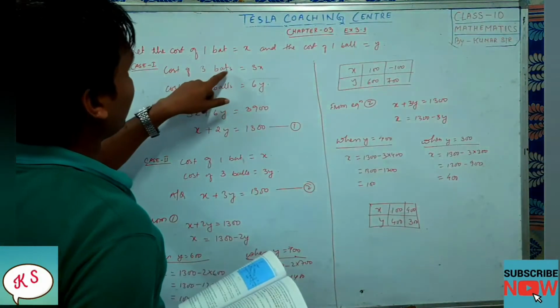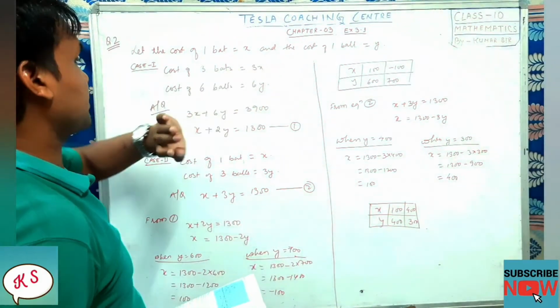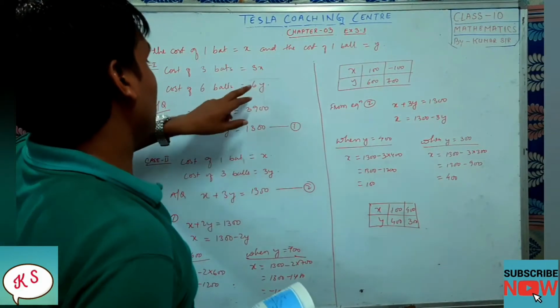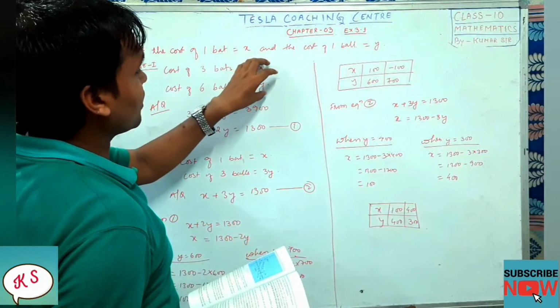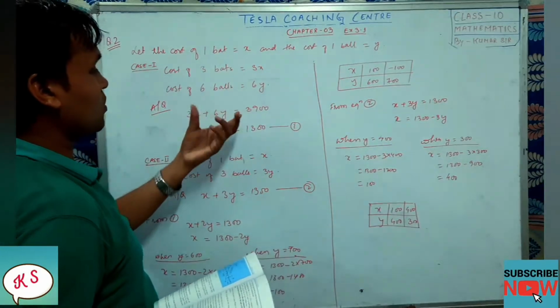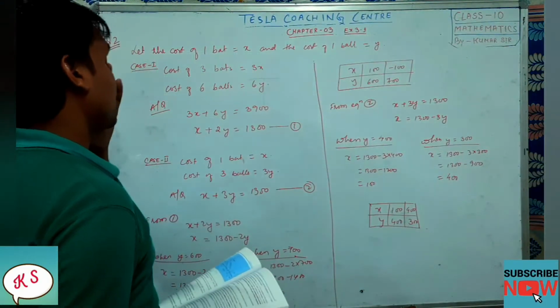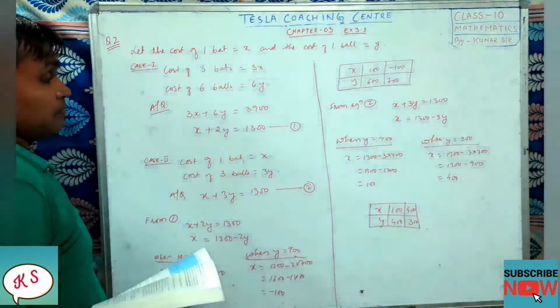So the cost of 3 bats will be equal to what? The cost of 1 bat is x, so 3 bats is 3x. The cost of 6 balls will be how much? 1 ball is y, so 6 balls will be 6y. As per the question, if we include the cost of bats and balls together, he has paid how much? 3,900. So we have written 3x plus 6y equal to 3,900.